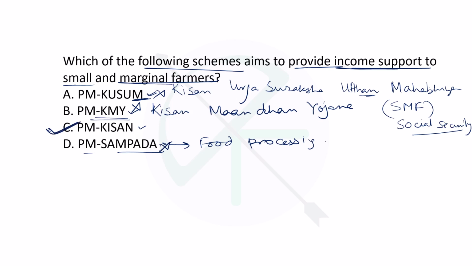Only option C, that is Pradhan Mantri Kisan Samman Nidhi, was to provide the income support to small and marginal farmers of 6,000 rupees per year in 3 installments of 2,000 each. Irrespective of their land holdings, all farmers receive 6,000 of income support. Option C is the right answer.